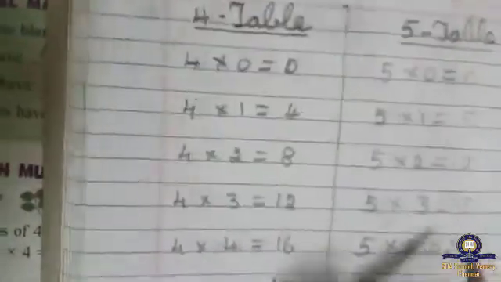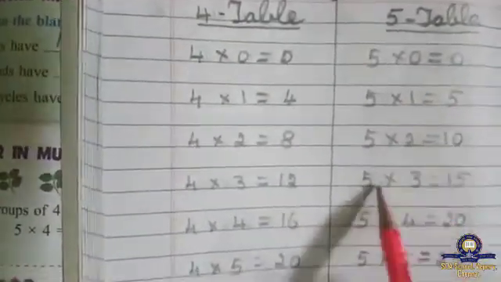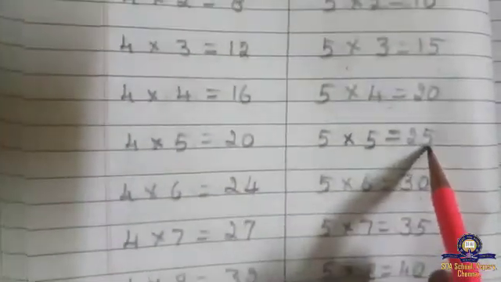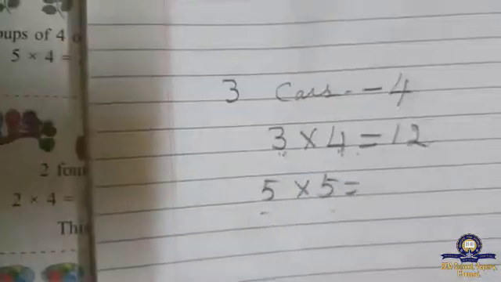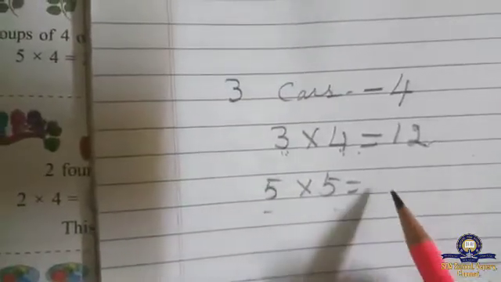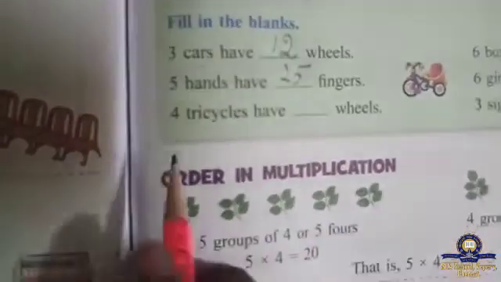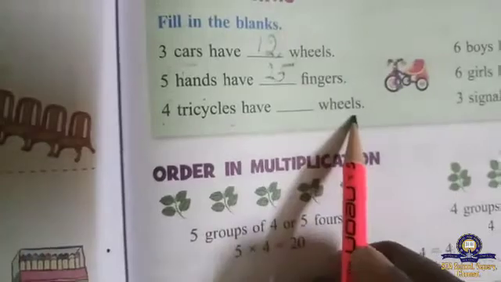Here see, the 5 table. 5 zeros are 0, 5 ones are 5, 5 twos are 10, 5 threes are 15, 5 fours are 20, 5 fives are 25. Now tell me, 5 fives are 25. Take and write it in the book. 5 fives are 25.